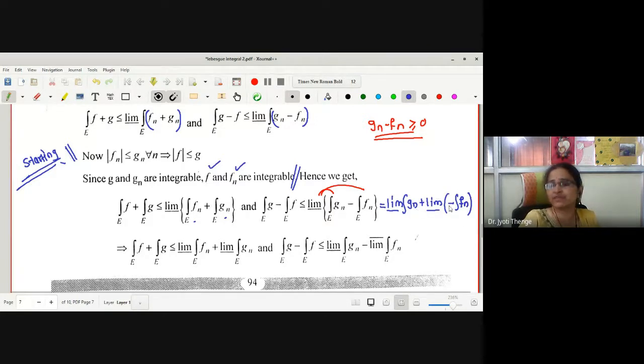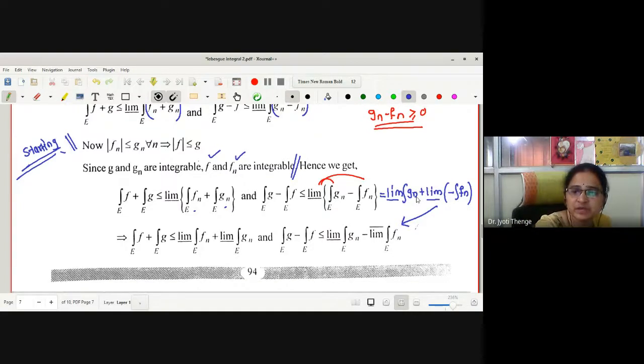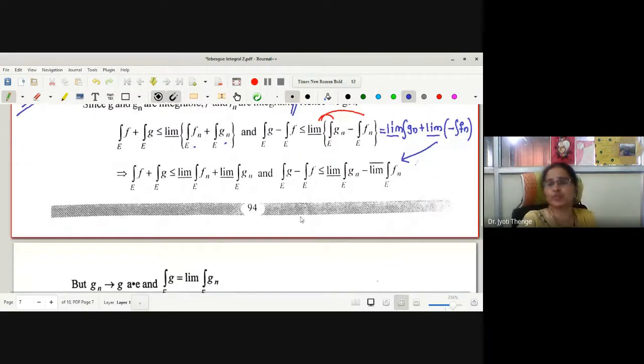But negative, if I want to take it out, limit inferior becomes limit superior. Therefore, this becomes minus limit superior integration Fn. Try to understand this fact: if I want to take negative out, limit inferior becomes limit superior.